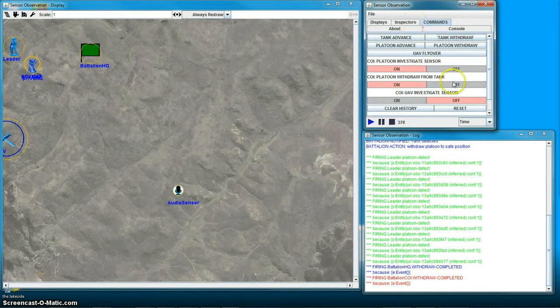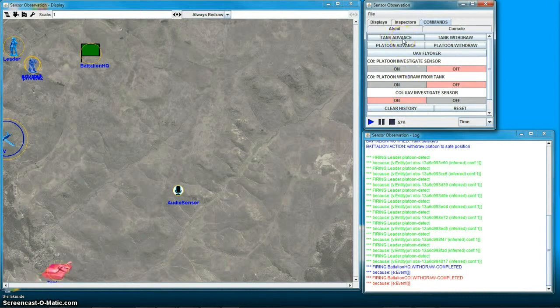Now, the other option we can have is withdraw the tank and sensor investigation COIs and trigger off a tank advance, and actually in this case have the battalion, which has registered a COI now, to have an investigation occur.